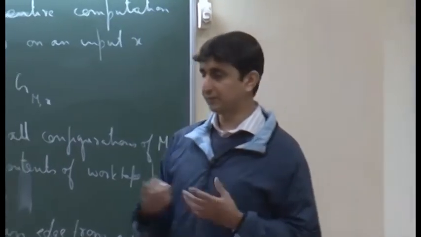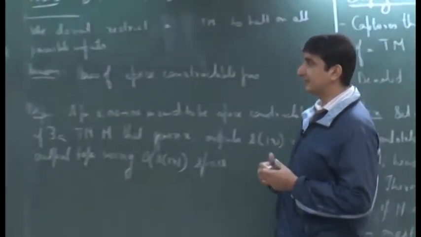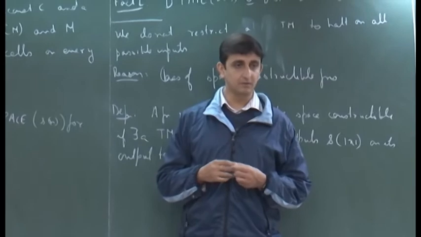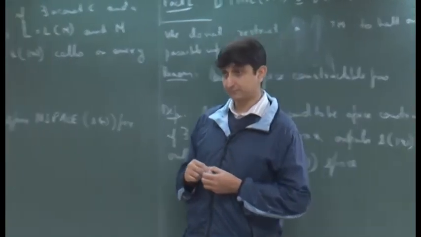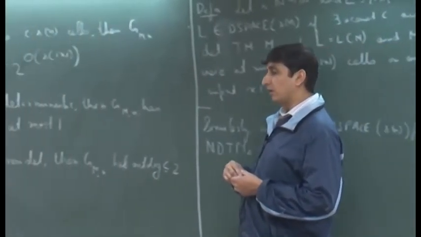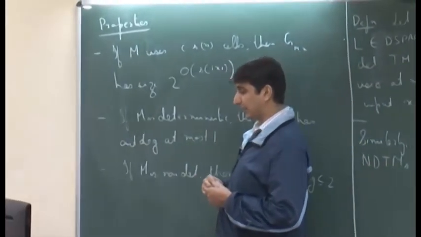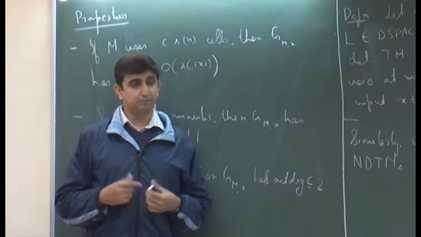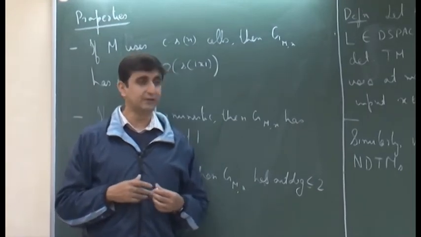So, from C it can go to, let us say, either a configuration C prime or a configuration C double prime. That is just again a convention. You can think of it as being more than 2 also.